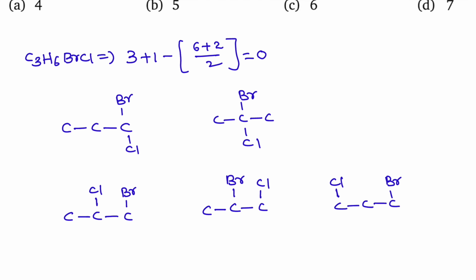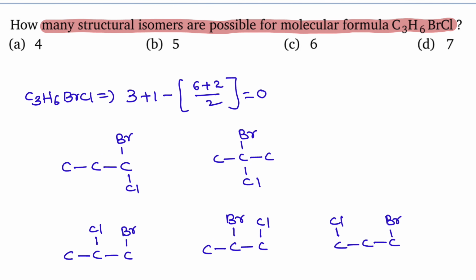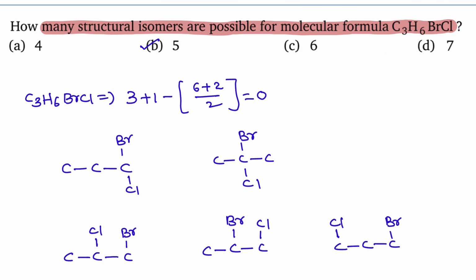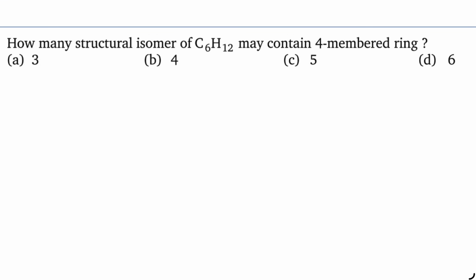So if you write systematically, you will not miss even a single isomer. Bromine and chlorine on same carbon, first carbon. Bromine and chlorine again on same carbon, that is second carbon. Bromine and chlorine are on adjacent carbons, 1 and 2. Here 1 bromo, 2 chloro, but here 2 bromo, 1 chloro. That is also possible. Bromine and chlorine are at 1 and 3 positions. Totally, you will get only 5 structural isomers. So the answer given is B. In the next question, how many structural isomers of C6H12 may contain 4-membered ring?